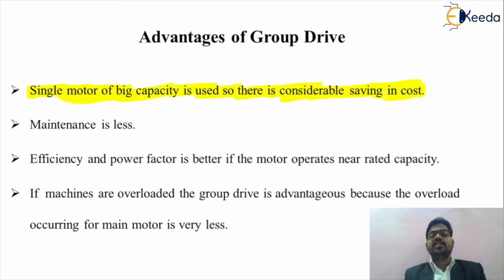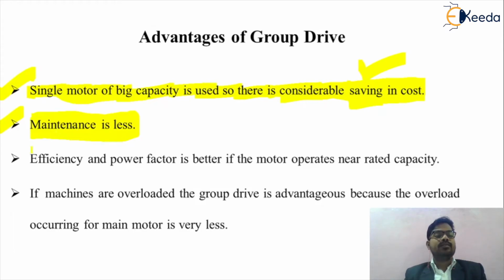With an individual drive we use a separate motor for a separate operation, so the cost is more, but with the group drive there is a saving in cost. That is the first advantage of the group drive. The second advantage is that maintenance is less, because a single motor is used for n types of application, so the maintenance cost of that single motor is less.